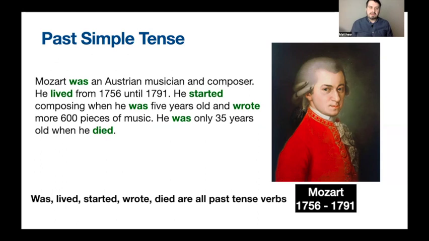That means that these verbs were done before. We did them before now. Was, lived, started, wrote, and died are all in the past tense. Let's learn about it today.